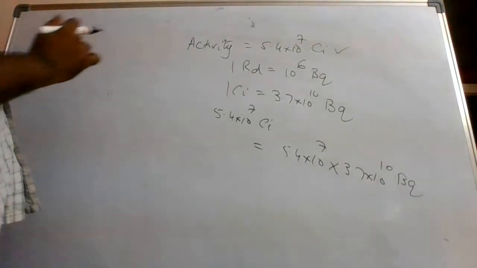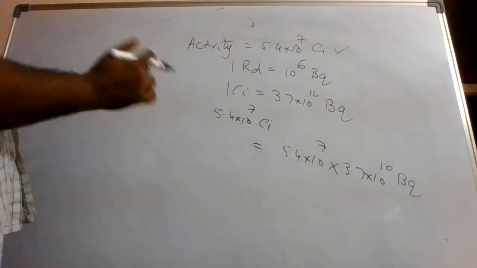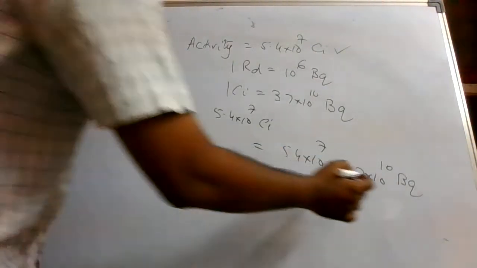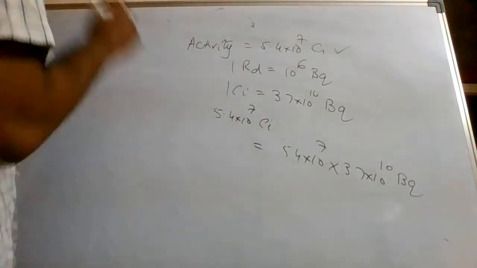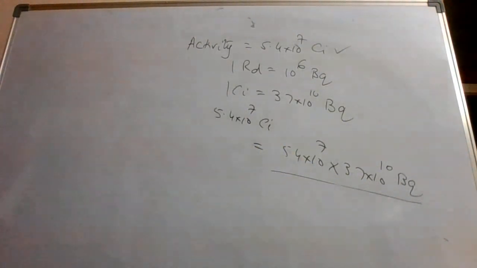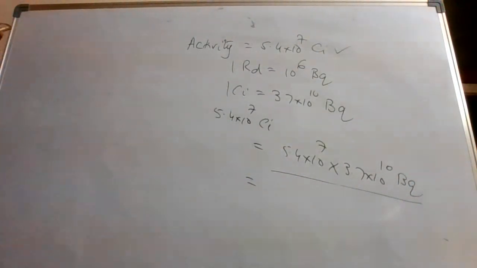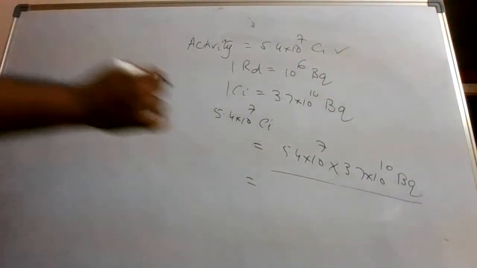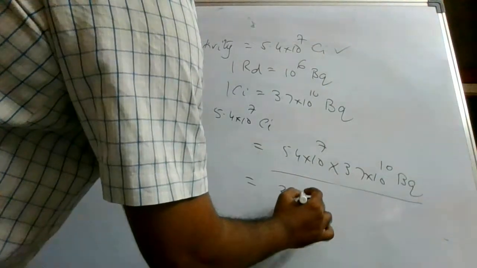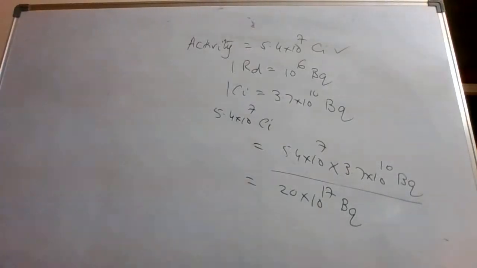So if you want to convert this into RD, you have to divide now. So first let us calculate this. So 5.4 into 3.7. This is 19.98. I am taking approximately 20 into 10 to the power of 17 Bq, right?